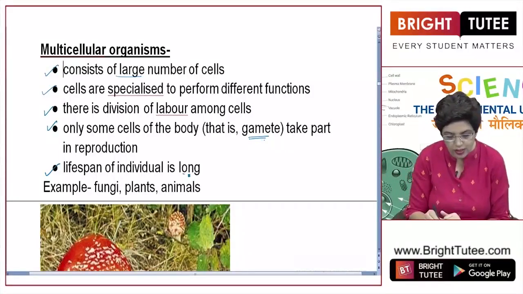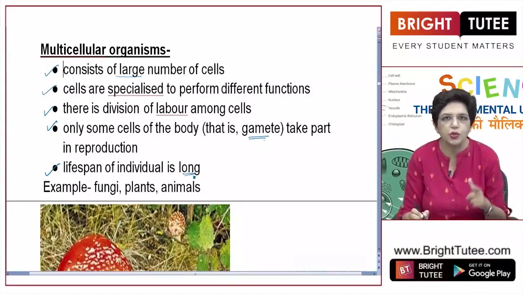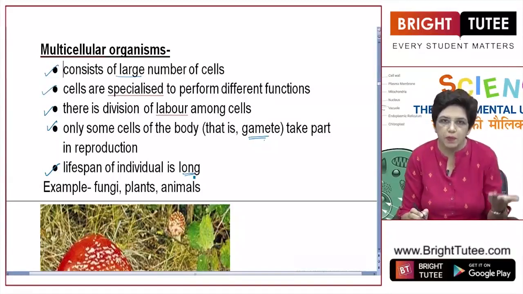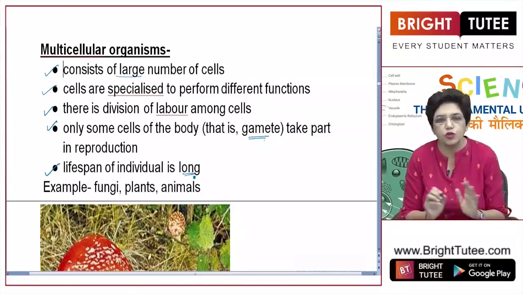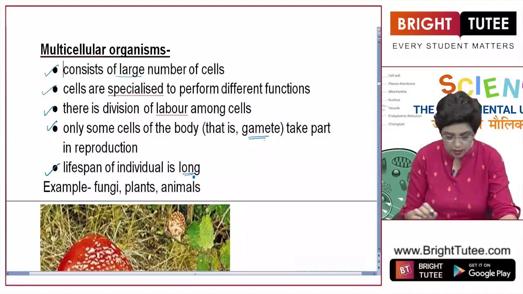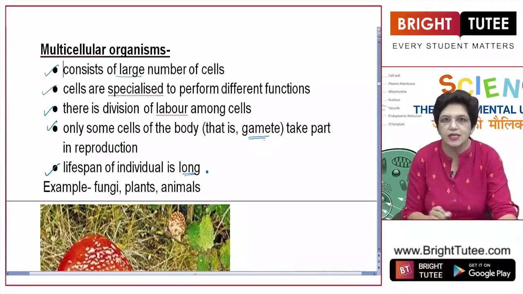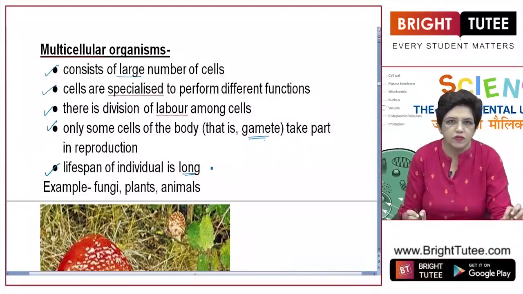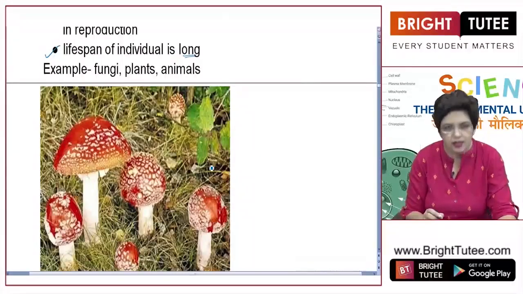Lifespan of the individual is long. In unicellular, I just told you, lifespan is short because of simple structure. But in this case, the structure is complex and more modified. That is why their lifespan is long. Examples: fungus, plants, animals, all the organisms which you see around are multicellular organisms. Look at this, the mushroom, some plants, all these are multicellular organisms.